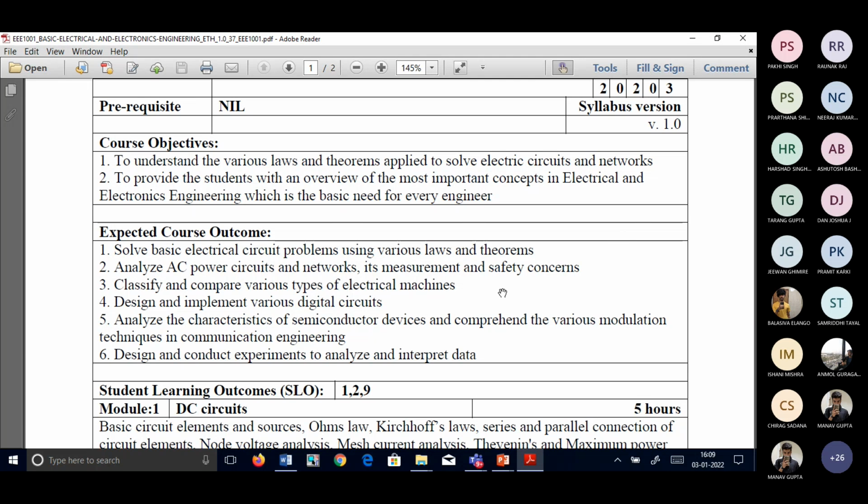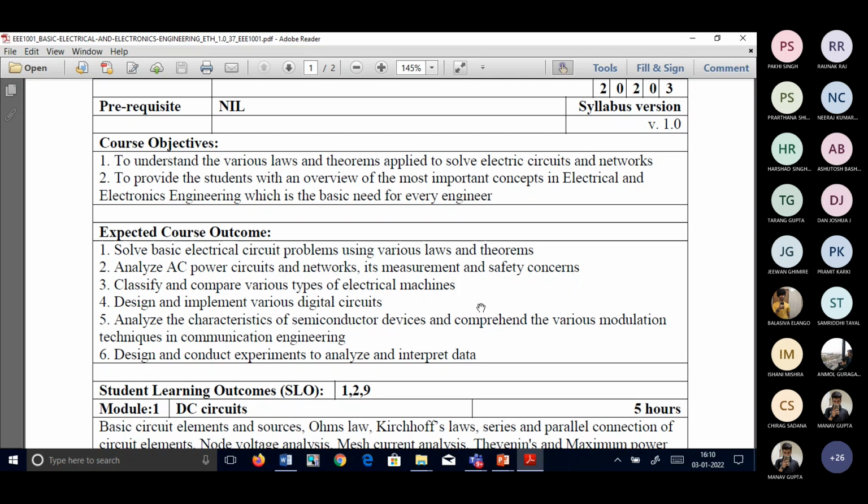Also, you have class for DC, AC. So AC power circuits also you should be in a position to solve. And what are the safety measures you should know. And you should be in a position to know what are the different electrical machines available. And you should know about various digital circuits also available.